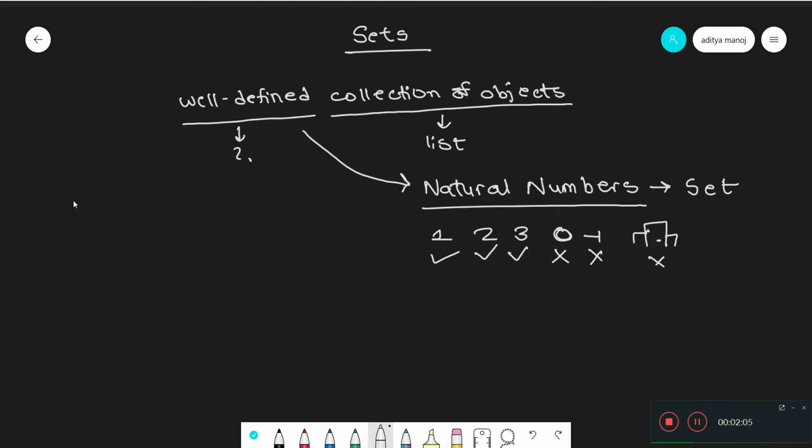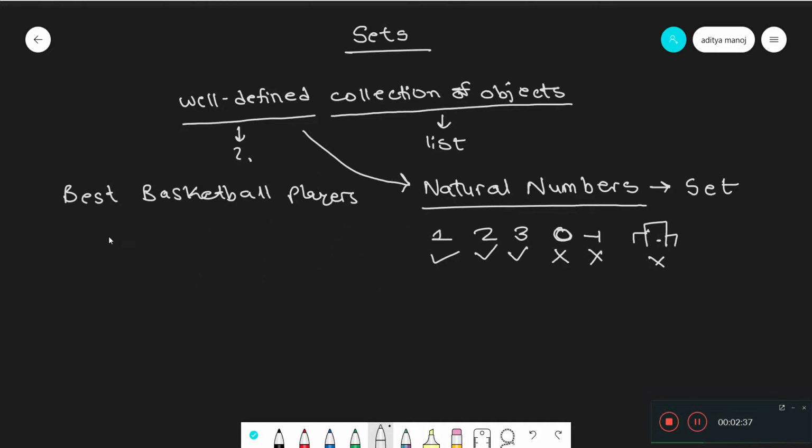Well, how about the collection of the best basketball players? Well, some people might include Curry in this, some people might include Kevin Durant here, some people might include Michael Jordan, some people might say LeBron James belong here. Well, as you can see, different people have different preferences over which person should fit in this collection and which one should not. So it's not well defined.